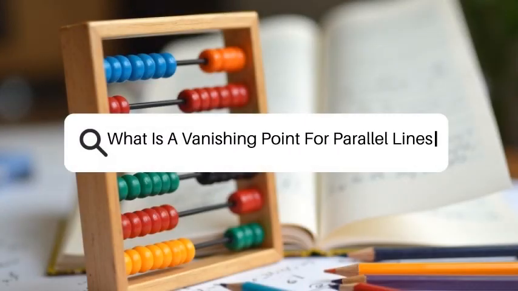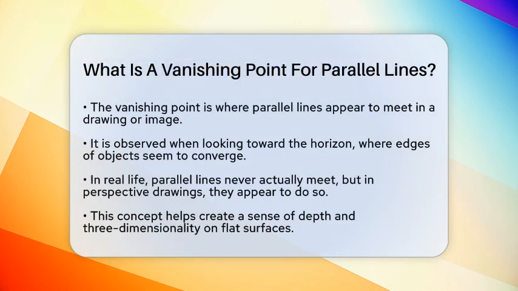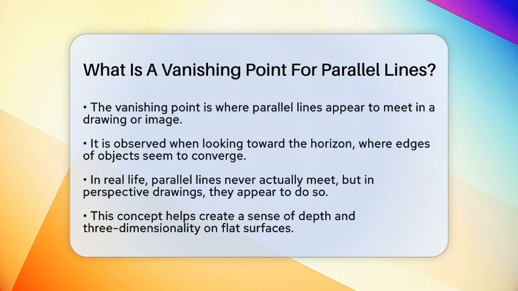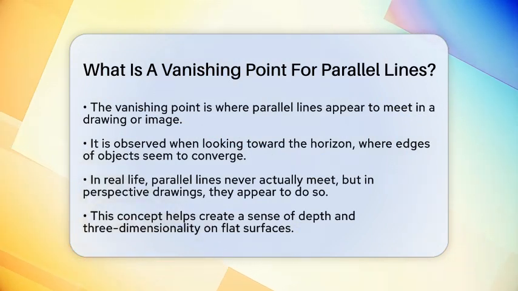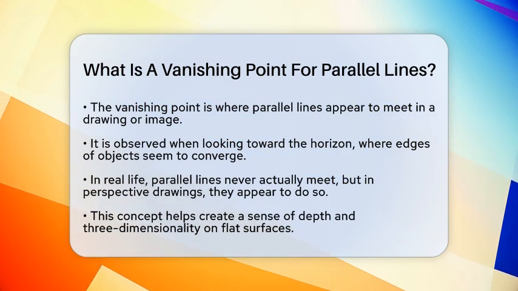What is a vanishing point for parallel lines? Imagine walking down a long, straight road. The edges of the road are parallel, but as you look toward the horizon, they seem to come together at a single point. That point is what we call the vanishing point. It's a special spot in a drawing or picture where parallel lines appear to meet, even though in real life